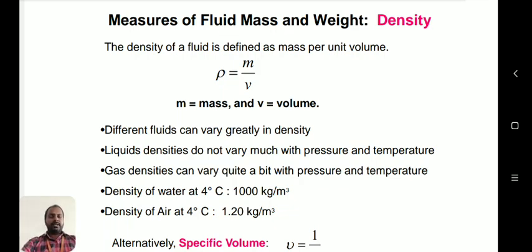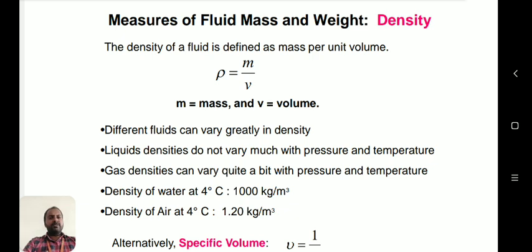Good morning. Next topic we are going to discuss the measures of fluid mass and weight. The density of the fluid is defined. That is the first thing, density. Density is the mass per unit volume. It is denoted by the symbol rho. The mass is m divided by volume v. So the density is generally defined as mass by volume.